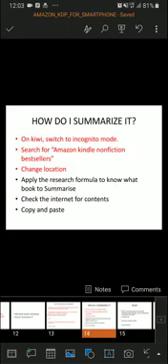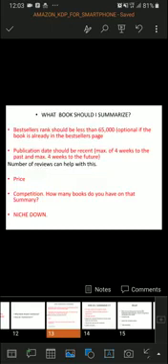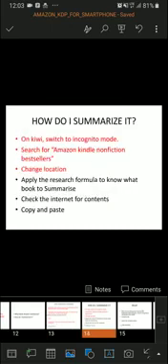Without wasting time, this is the breakdown of what we'll be doing. First, we'll go to Kiwi browser and switch on incognito mode. Next, search for Amazon Kindle non-fiction bestsellers. Once we are there, we change our location to US. I'll be showing you how we do that. Then we'll apply the formula we just learned in this part. Apply these rules. Now check for content on the internet, copy and paste.